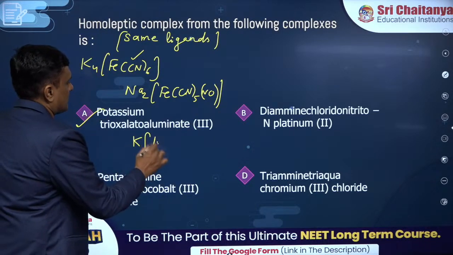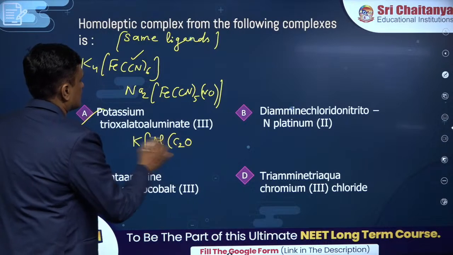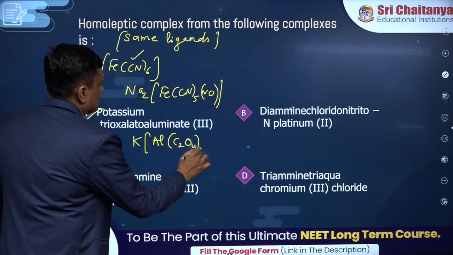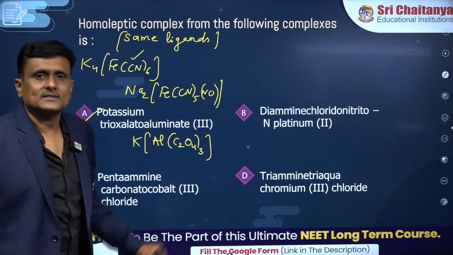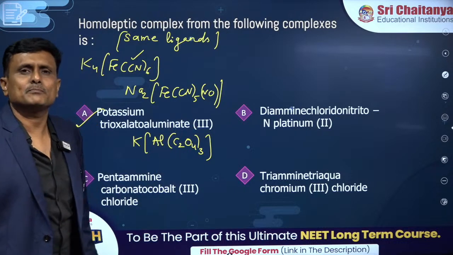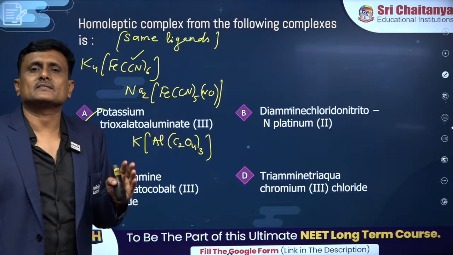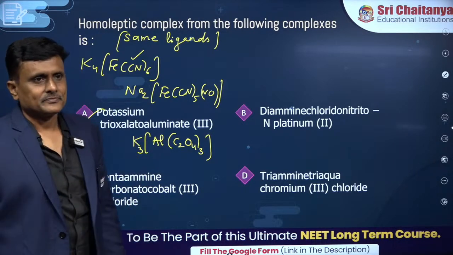Potassium, aluminium and oxalates: how many? C2O4 oxalate, isn't it? How many are there? 3. So total charge is 3 into oxalate -2, that is -6, and aluminium is +3. So this whole unit has -3 charge, hence we require 3 potassium to compensate.